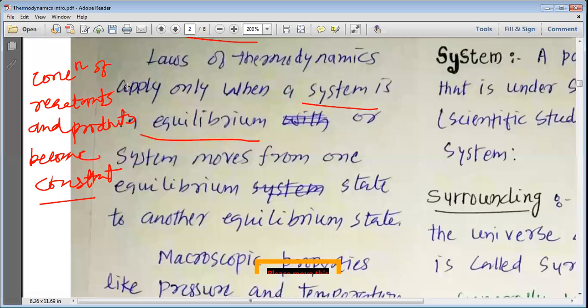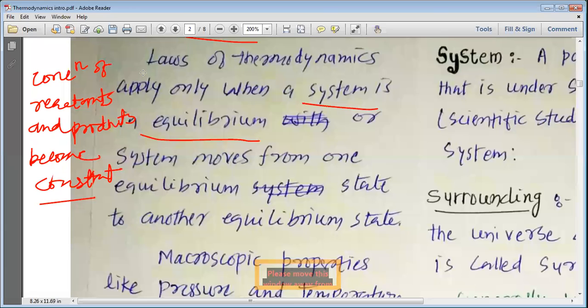We have just seen that the laws of thermodynamics can be applied only to the initial state and final state. In the initial state, the reactants are not reacting, that is why their concentration is constant.